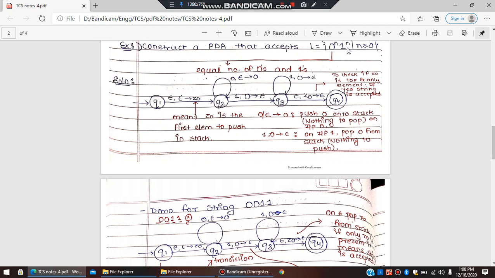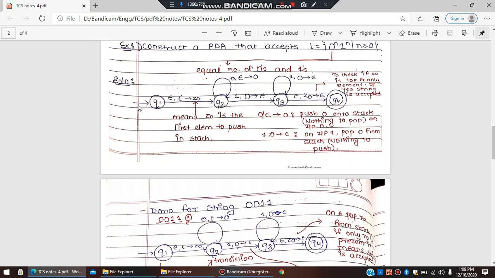अभी हमने देखा था यूजिंग पंपिंग लेमा, हमने ट्राई किया था कि फाइनाइट ऑटोमेटा जो रेगुलर लैंग्वेजेस है वो ये स्ट्रिंग एक्सेप्ट कर पाता है या नहीं. So using pumping lemma we tried, but it came down to the thing that it cannot be accepted. So such languages were not accepted by FSM. So let us see if pushdown automata can accept this string. So how do we start?